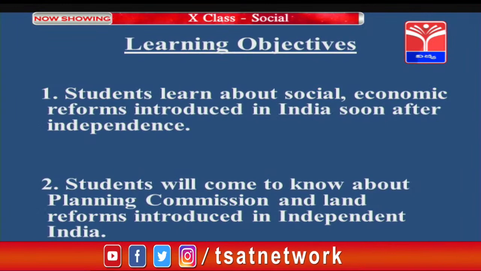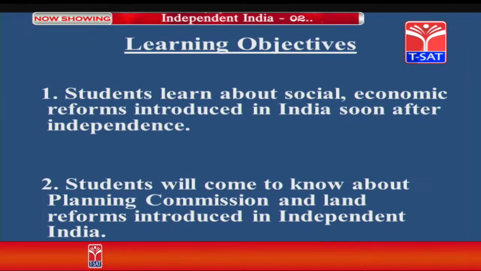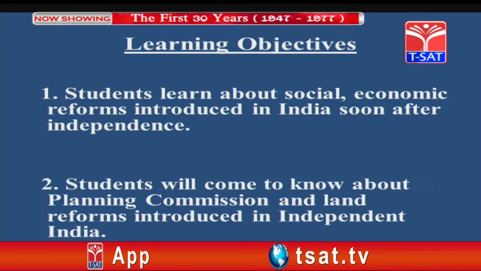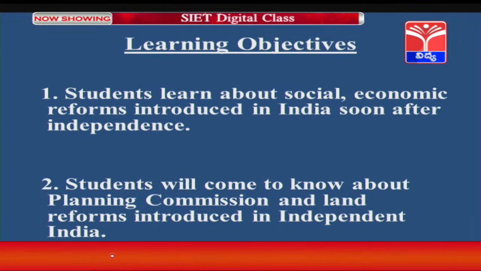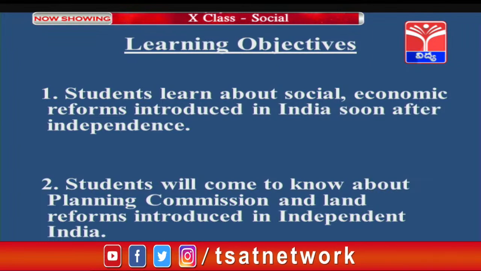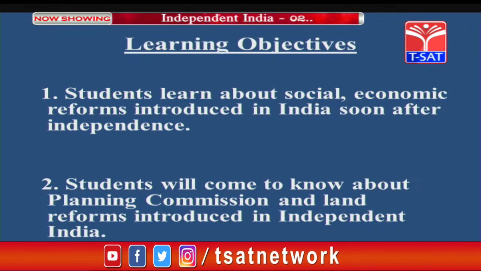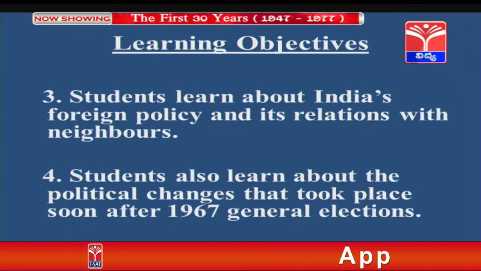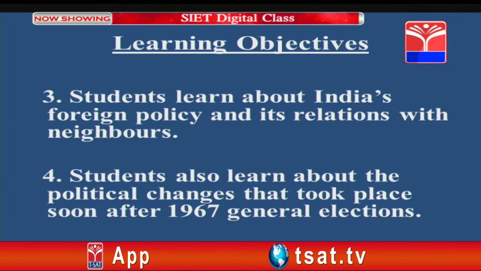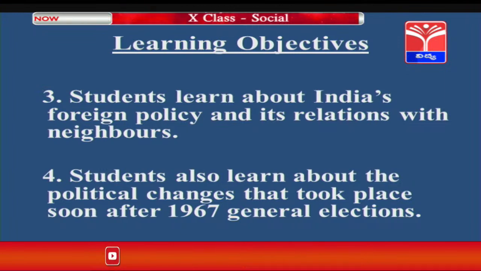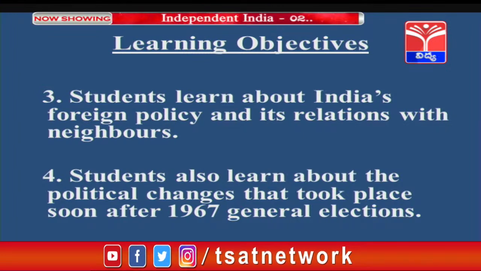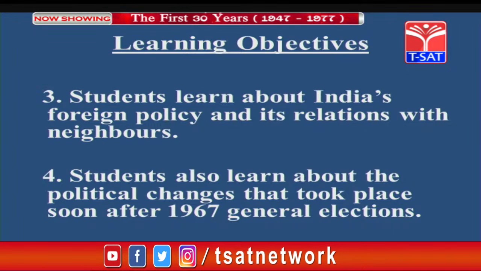In this part 2 section of unit 17, you will be learning about social and economic reforms introduced in India soon after independence. Students, you also will come to know about the planning commission and land reforms introduced in independent India. You will also learn about India's foreign policy and its relations with neighbours, and the political changes that took place soon after the 1967 general elections.